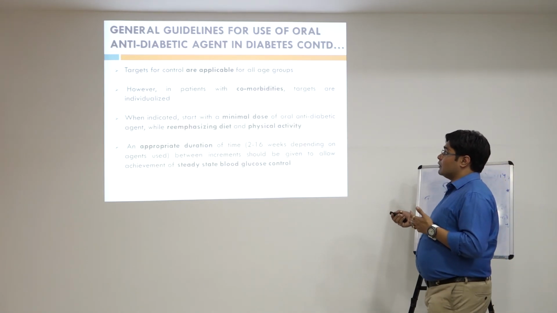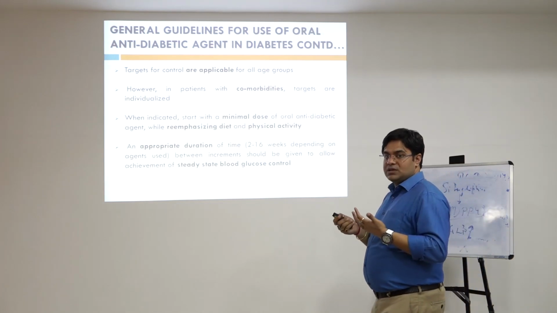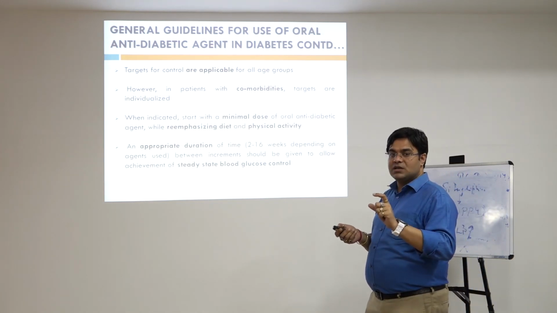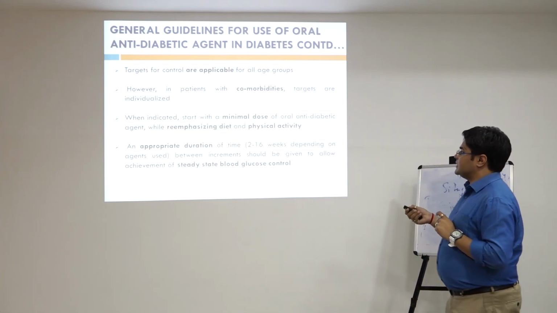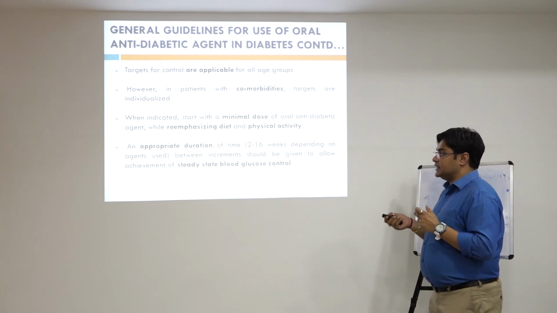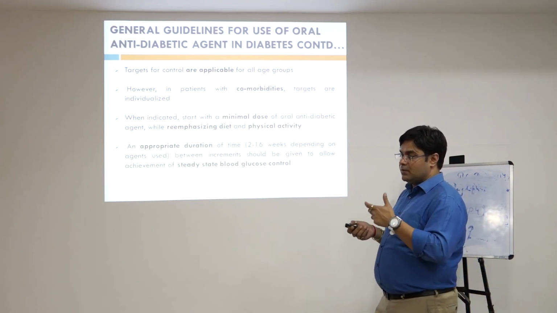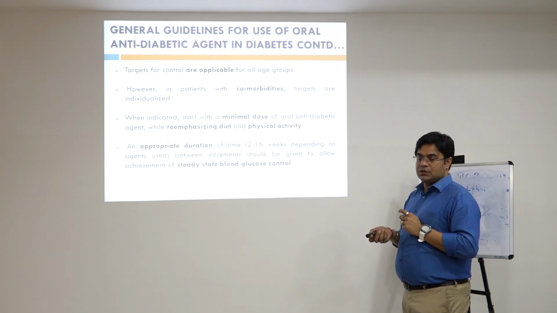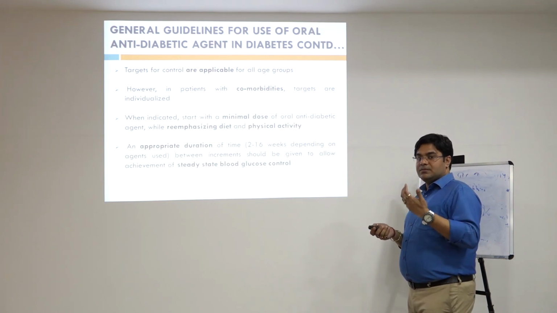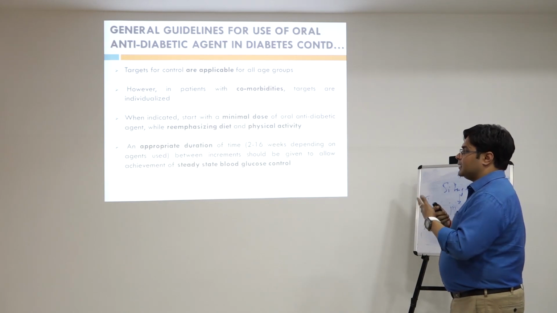Targets for control are applicable for all age groups. The target for control is the blood glucose level. We have to reduce the glucose level from the higher range to a lower range. If the patient has comorbidities, targets are individualized, because if we lower the blood glucose level too aggressively, that can create problems in patients prone to hypoglycemia. If the person already has some other problem which can cause hypoglycemia, the targets can additionally be tapered down.